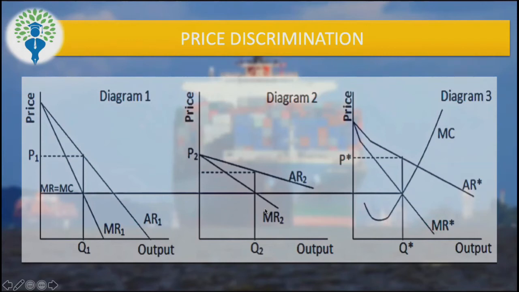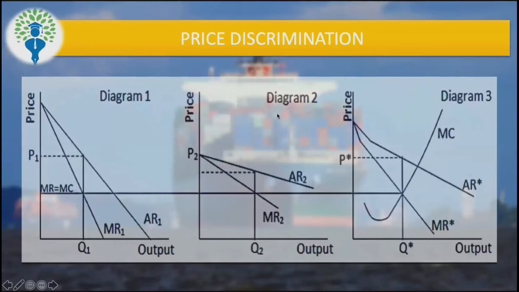Those who are a little aware of economics understand that the average revenue curve is nothing but the demand curve, and this is the marginal revenue curve, and MR equal to MC is the equilibrium of the firm. Here, the firm decides the output. So in country A, the firm decides the output where marginal revenue is equal to marginal cost, and they produce Q1 level of output, but they charge price P1.